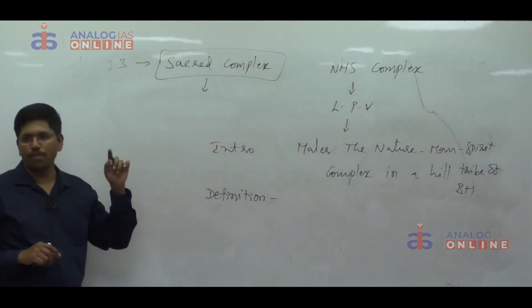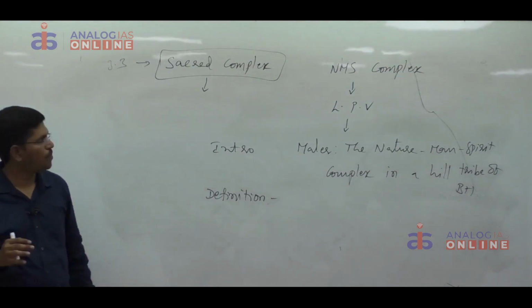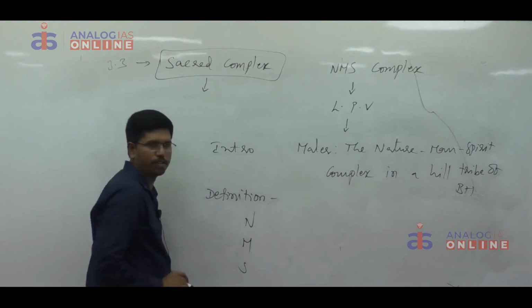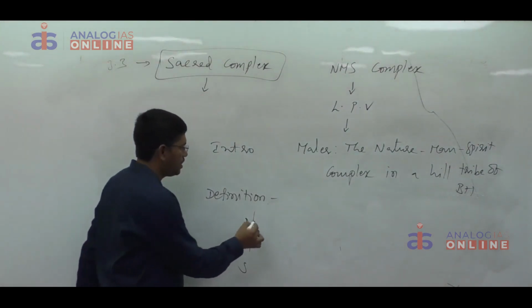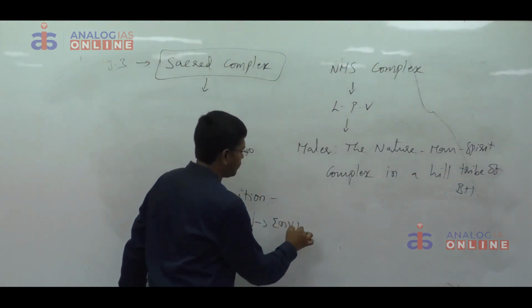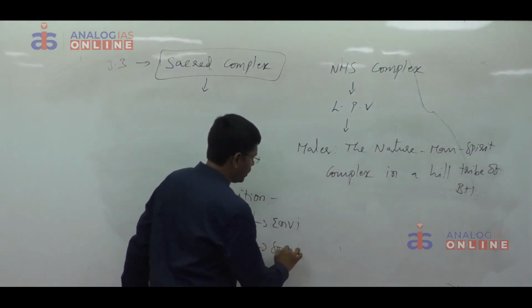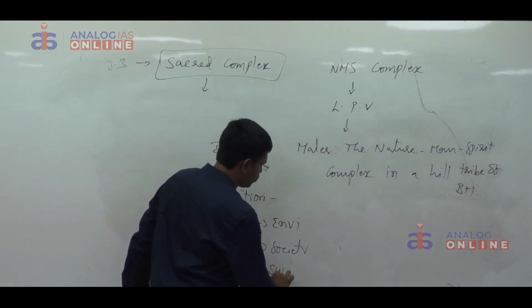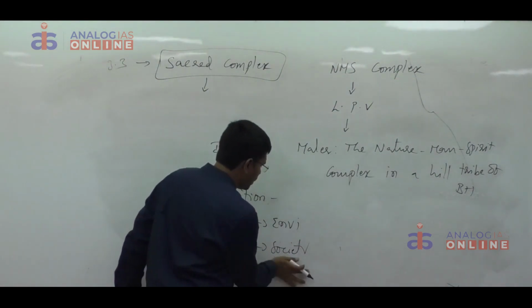According to LP Vidyarthi, in the NMS complex, three components are there. They are nature, man and spirit. Nature stands for environment, man stands for society, and spirit stands for belief in the supernatural world or simply religion.